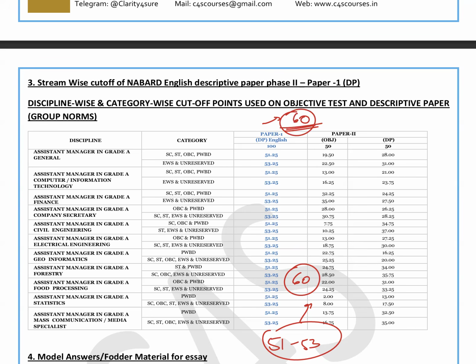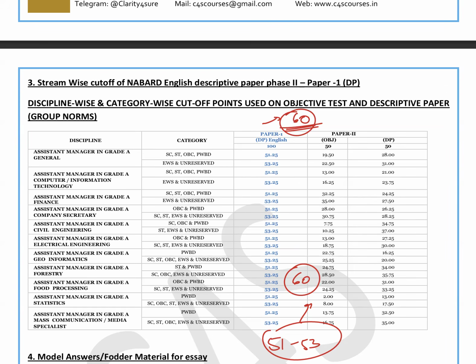I don't say that you score 70, 75, over-ambitious marks. If you get 60 also, that is a very good mark to get a final call, to get into the select list of NABARD. So this is the thing that you can take away from the cutoff of 2023. I think this year also the cutoff will be lying in a similar range.